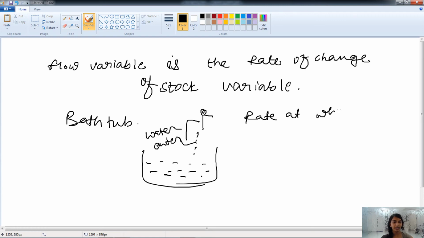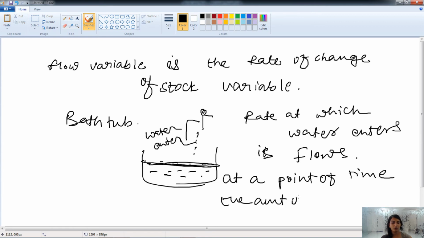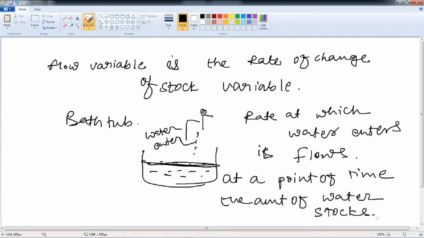So the rate at which water enters into the bathtub is known as the flow. And at a point of time, the amount of water in the bathtub is known as the stock.